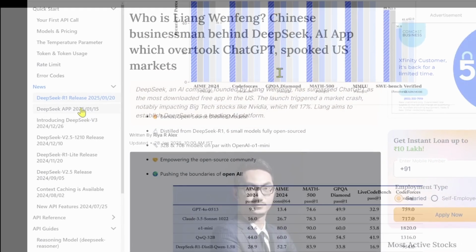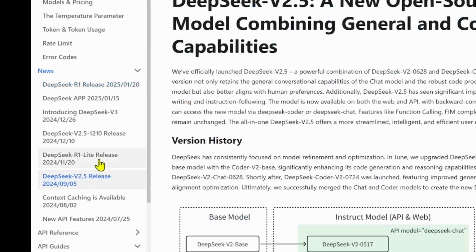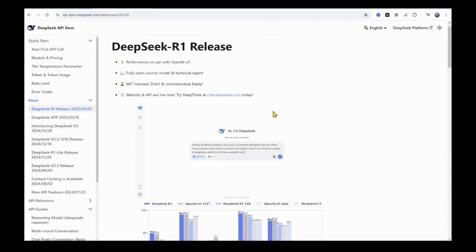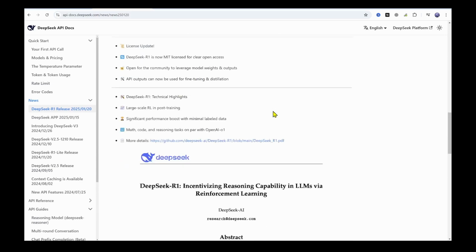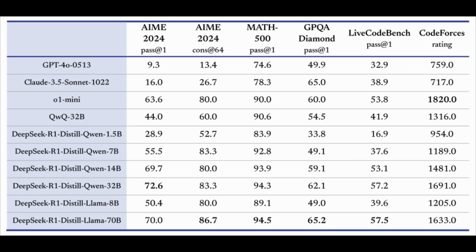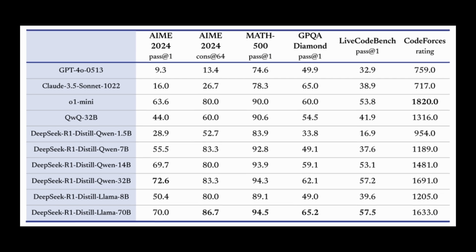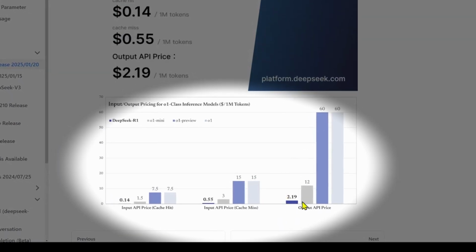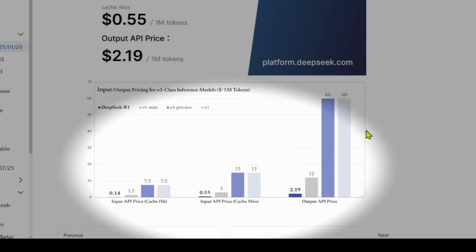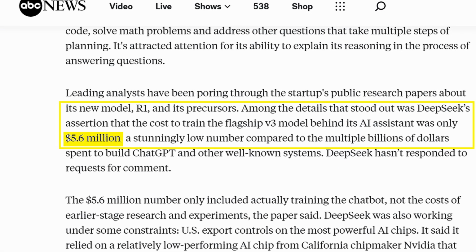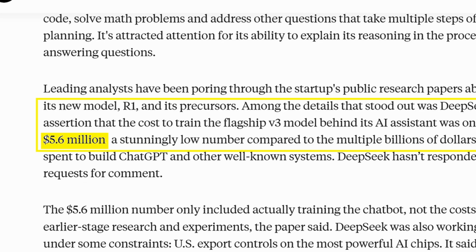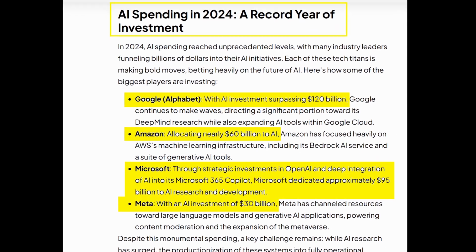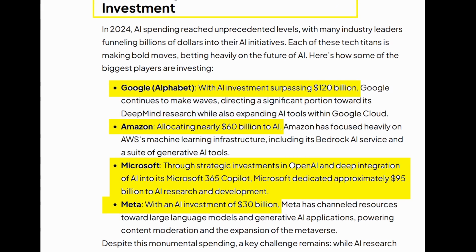Interesting. Now, DeepSeek has a few different models out there, but R1 is the one everyone's talking about. What makes it so different, so game-changing? Well, a few things. First, R1 is super cost-effective. They're getting similar results to models from Google and OpenAI, sometimes even better, but the cost is way lower. Yeah, in one of the articles, it said they only spent something like $5.6 million to train their base model, DeepSeek V3. That's nothing compared to the billions the big companies are spending, right? Right, and it's not just about spending less, it's how they're getting these amazing results that's shaking things up.